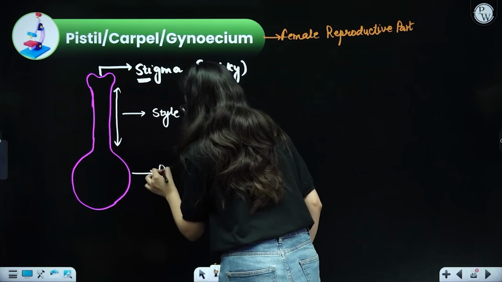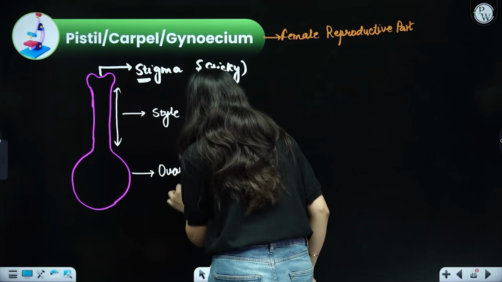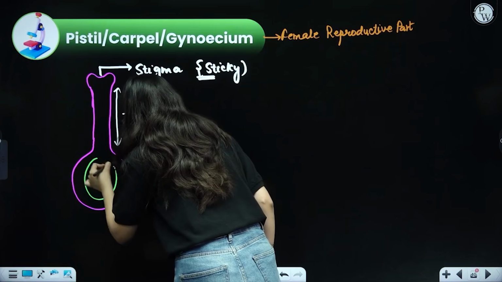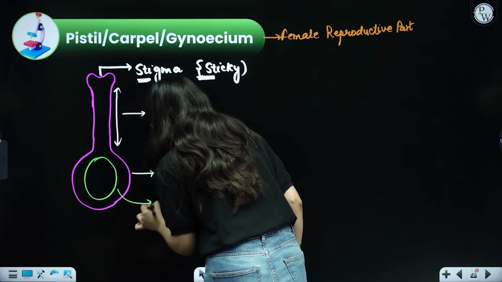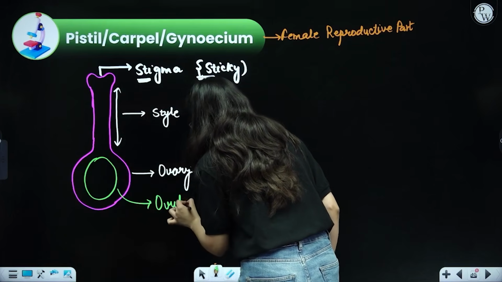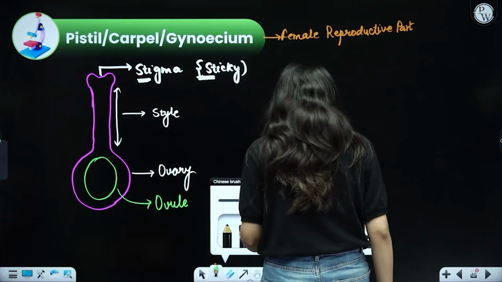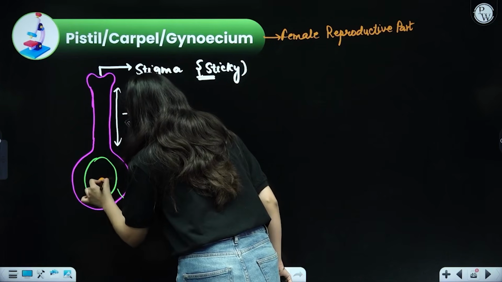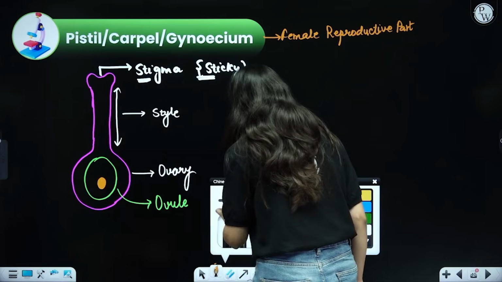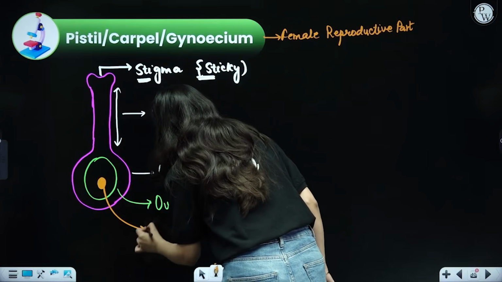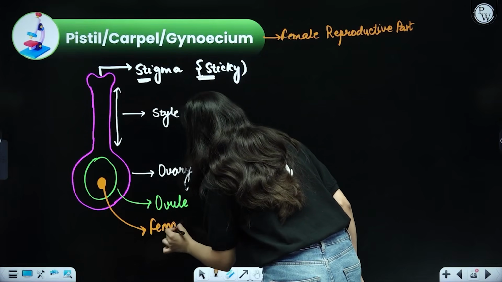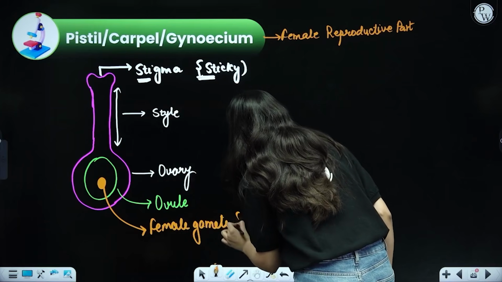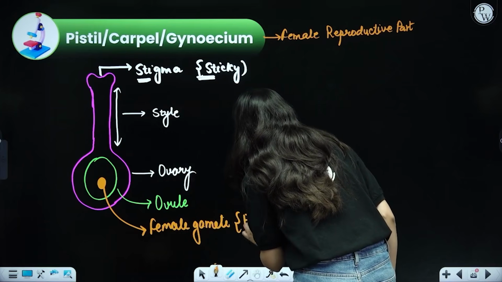This is your ovary. Now inside the ovary is another structure that is present, and this is called the ovule. And this ovule has inside it a female gamete, also known as the egg. So this is the female gamete that will take part in the reproduction, also known as the egg. So I hope things are now clear to you.